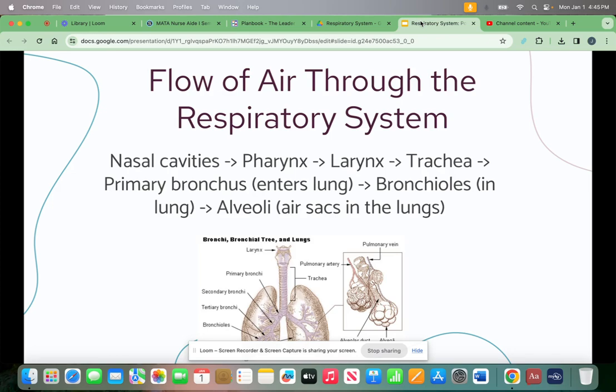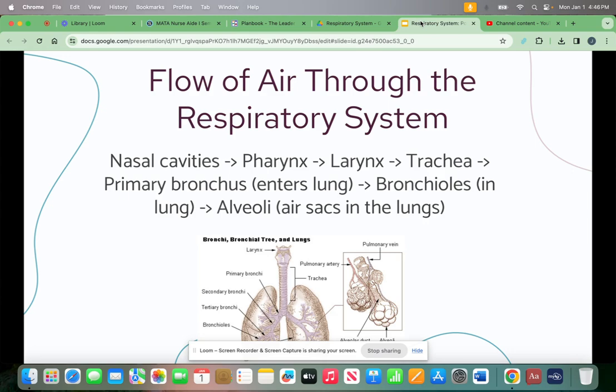The respiratory system consists of the lungs and the airway, a series of tubes through which air flows to and from the air sacs of the lung. As a breath of air enters the nostrils, the openings of the nose, it flows through the nasal cavities to the pharynx, through the larynx or voice box, and into the trachea or windpipe.